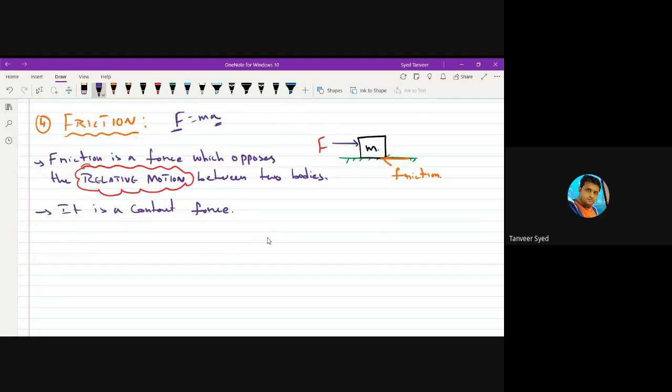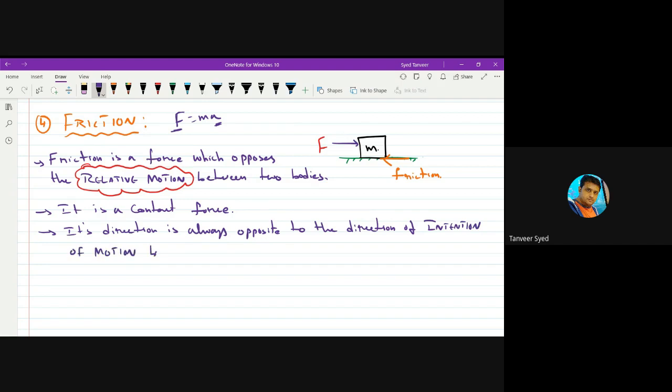Then its direction is always opposite to the direction of intention of motion of the body. Direction of intention of motion. Remember this word also.